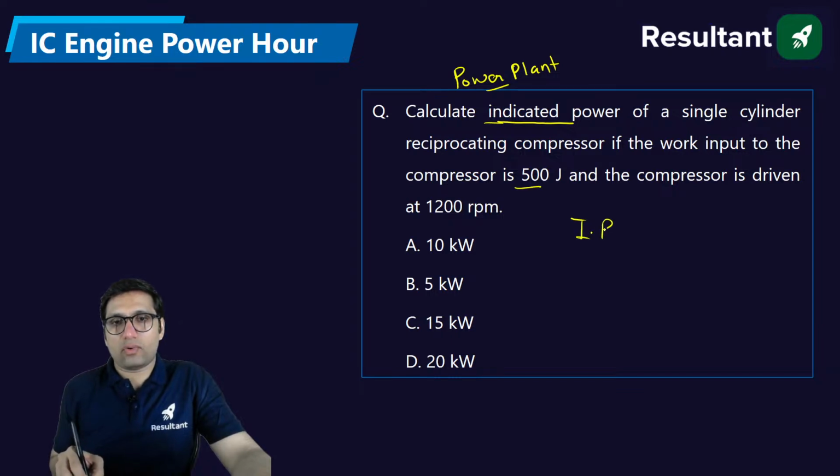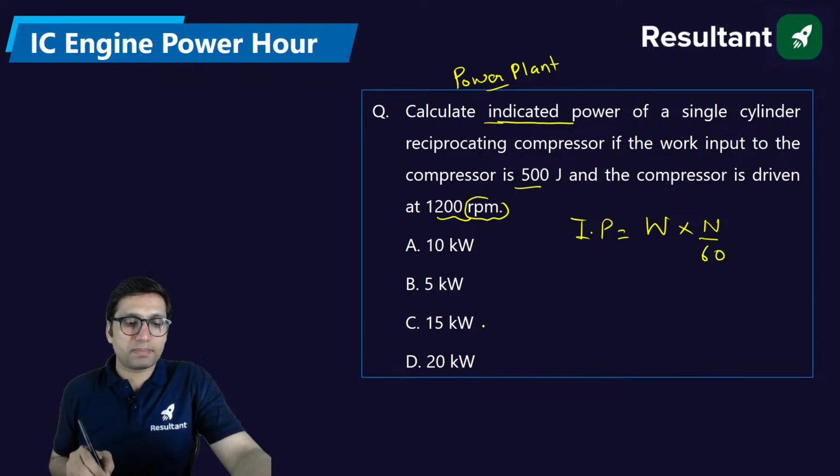Indicated power is equal to what? It is the work into the speed. Speed is given. Speed is equal to N, but this is in RPM, revolution per minute. Divided by 60, you will get in revolution per second. If you divide it by 1000, you will get in kilowatt.